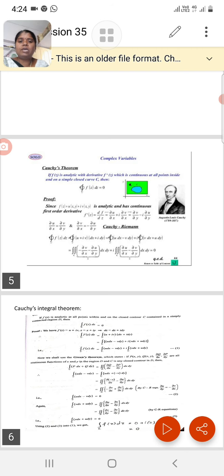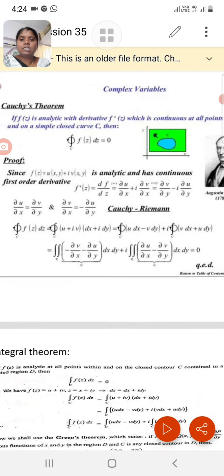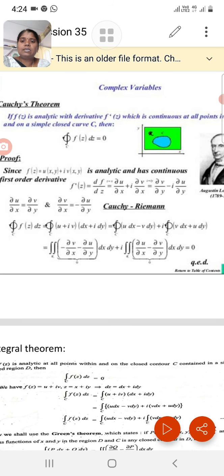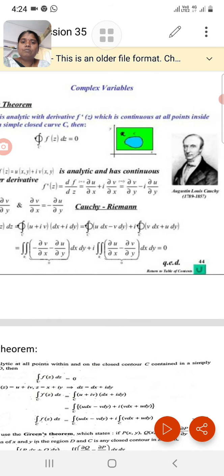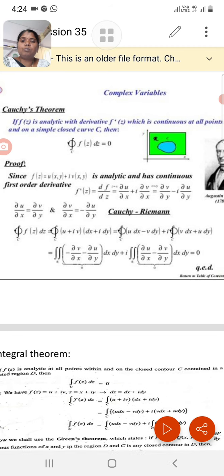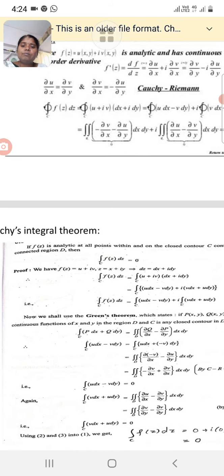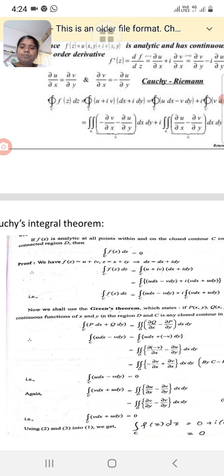In a simple way, we can explain the statement as: if f of z is analytic with the derivative f dash of z continuous at all the points inside and on the simple closed curve C, then the line integral over C of f of z dz is equal to 0. For the same, we will go for the proof.